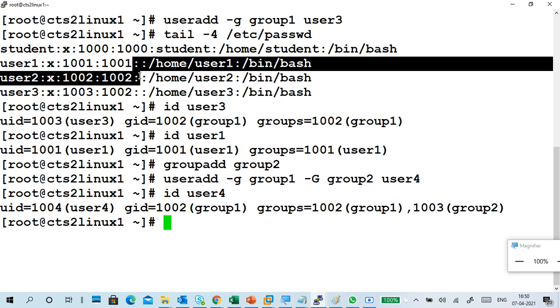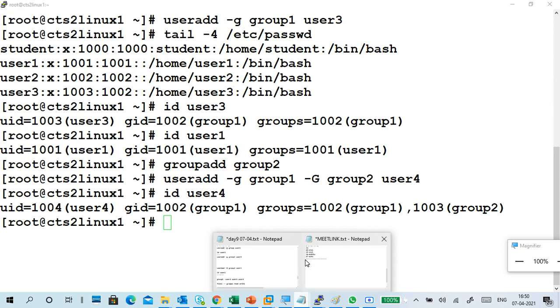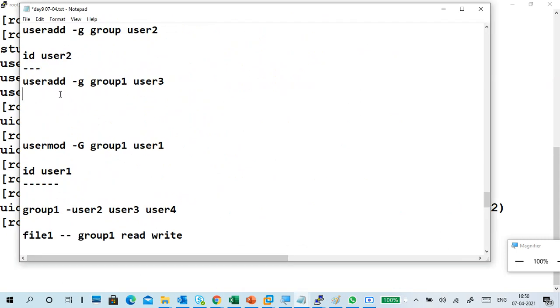So have you seen these things? This doesn't have a comment and so on. Of course, we can give a lot of options here. User ID you can mention, group ID we can also mention. So you can go to useradd --help, and you will get a lot of options in that.